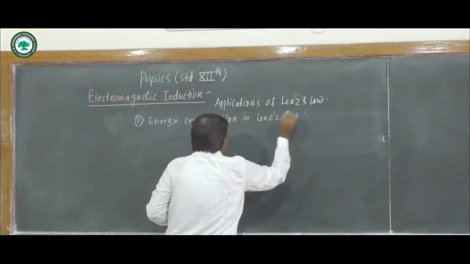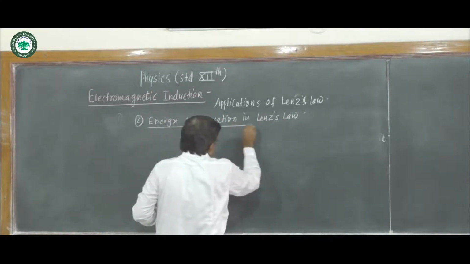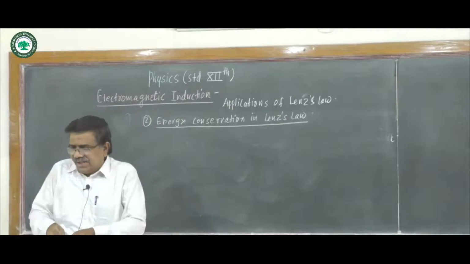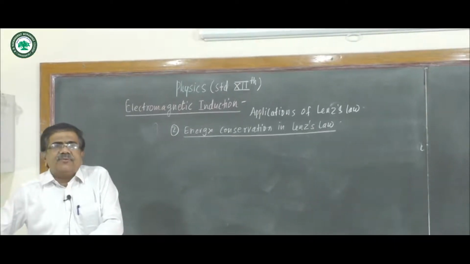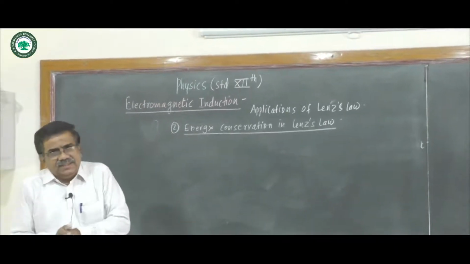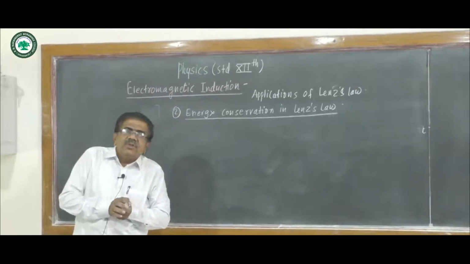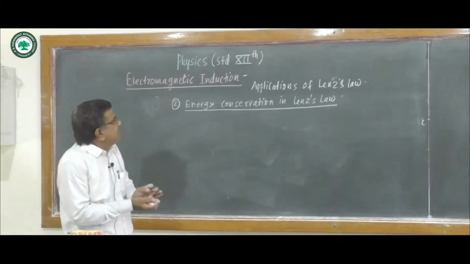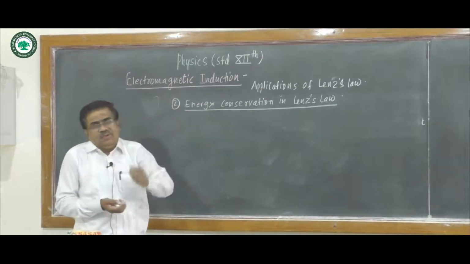We know the law of conservation of energy. Energy can neither be created nor destroyed. It can be converted from one form to another. The total amount of energy in the universe remains constant, and we see the energy conservation in Lenz's law.